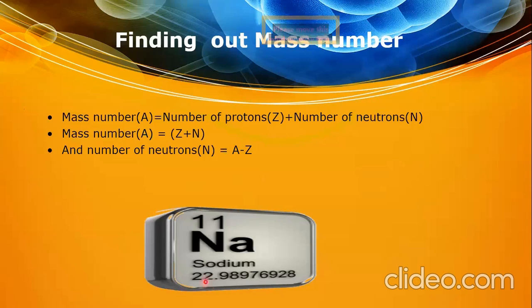22.98 is the mass number, that is A, and 11 is the atomic number, that is Z. Please subtract 11 from 22.98. What is the answer?